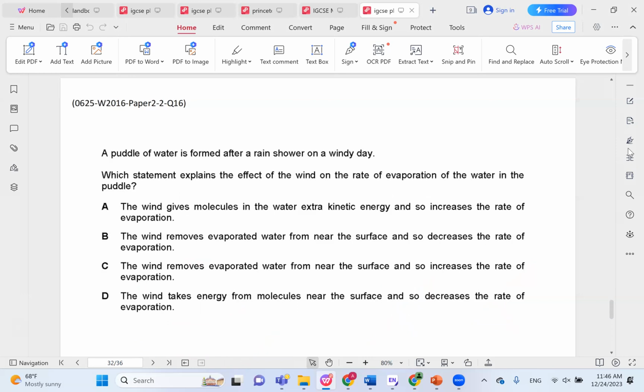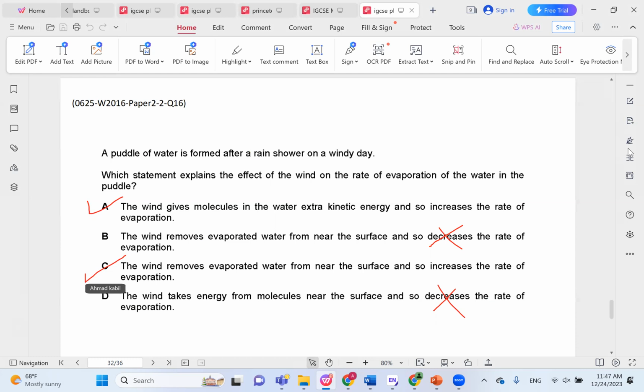A puddle of water is formed after a rain shower on a windy day. Which statement explains the effect of wind on the rate of evaporation of the water in the puddle? The wind gives molecules in the water extra kinetic energy and so increases the rate of evaporation. Yes, this is correct. The wind removes evaporated water from near the surface and so it decreases the rate of evaporation. No, this is incorrect. The wind actually increases the rate of evaporation. So anything with decreases is automatically wrong. The wind removes evaporated water from near the surface and so increases the rate of evaporation. So this is also correct.